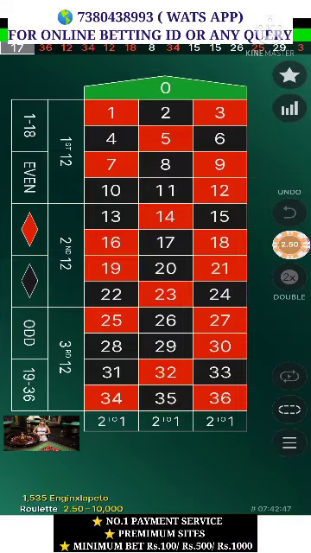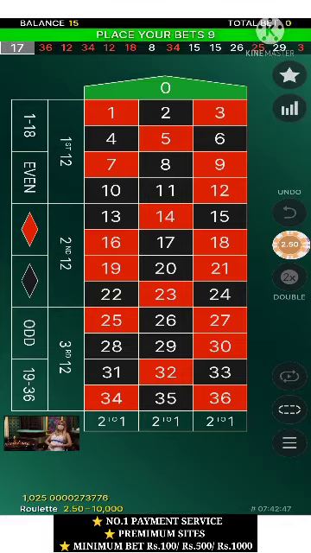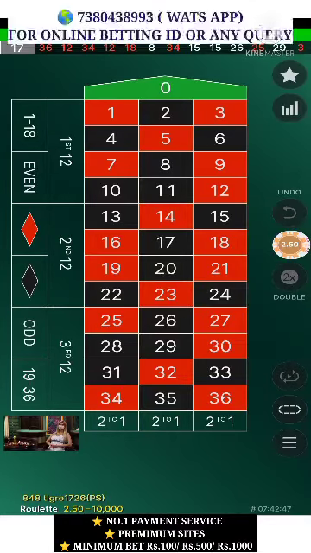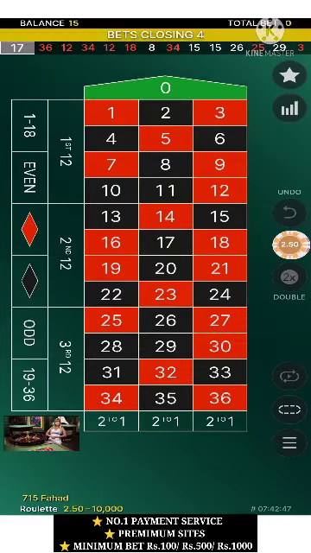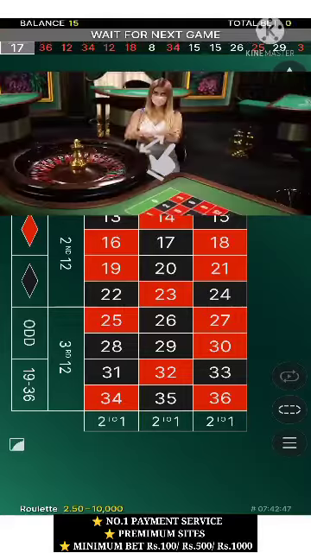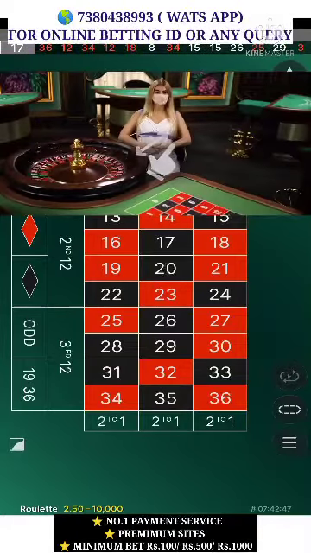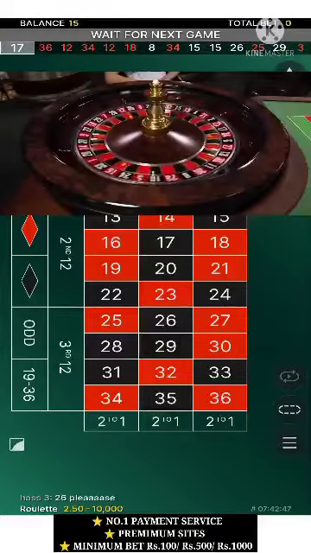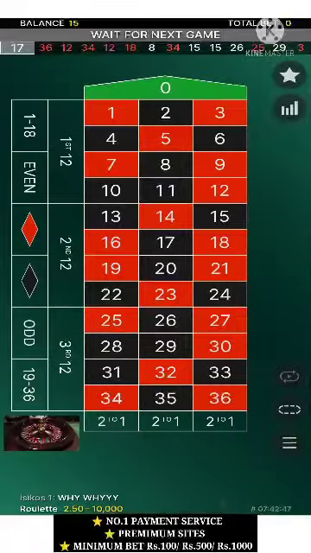If you think the ball will stop between 19 to 36, then you click here on 19 to 36. In the same way, if you think any red number will come, you will put on red number, click. And if you think any black number will come, then you will click on black number. Okay, here you can see black and red numbers. Now other options I want to go through.